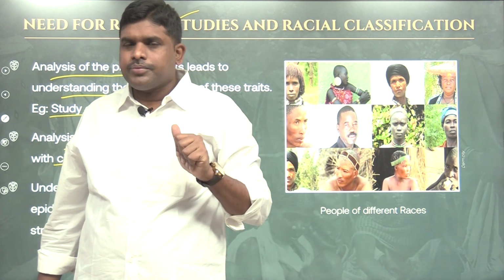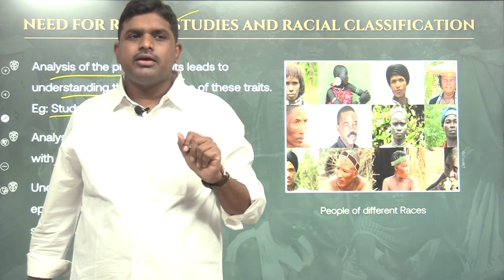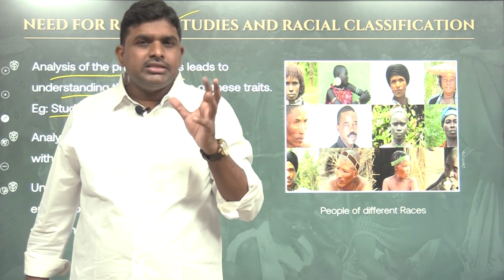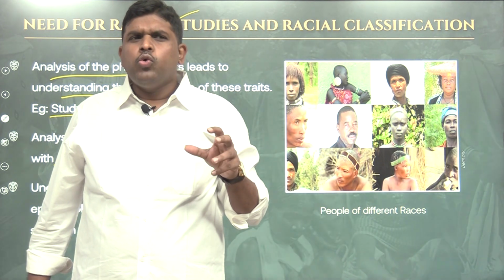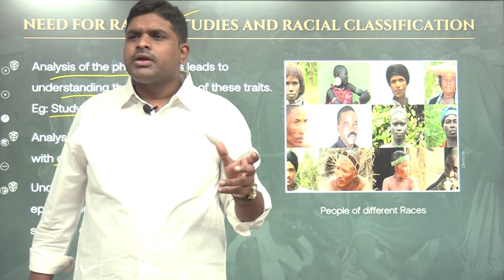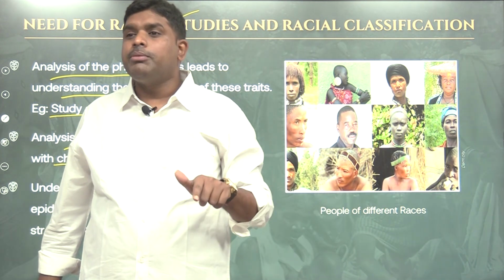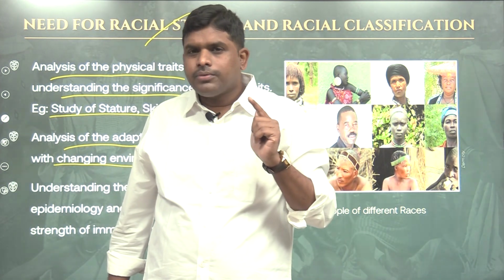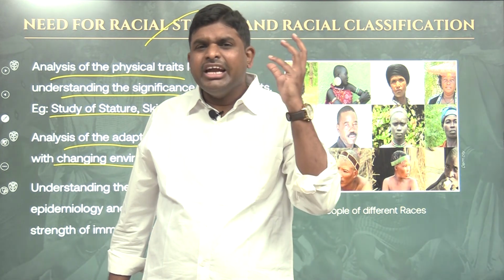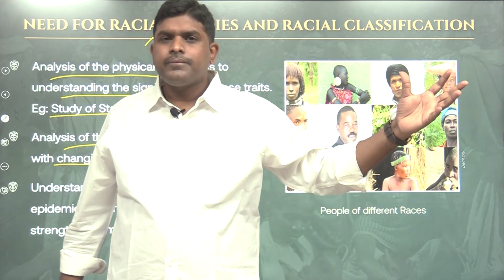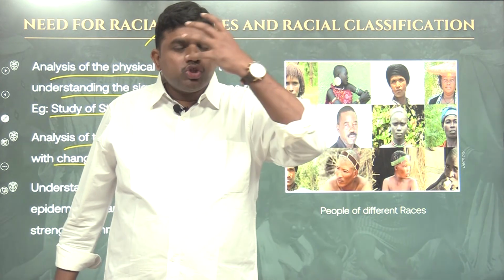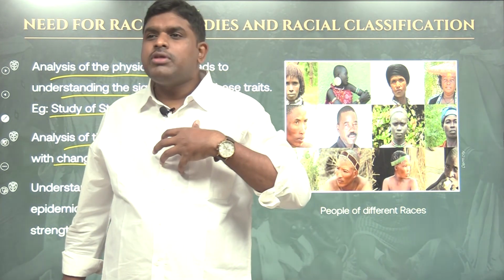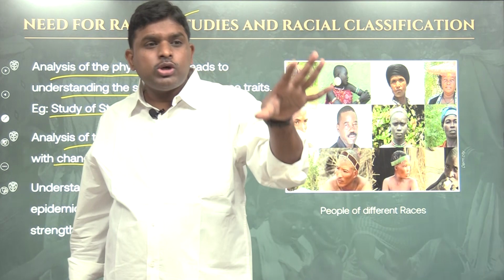Temperature is changing. Up to now, white people have been living here. The temperature is changing. When the temperature is increasing, for which color of people will that increased temperature be adaptable or suitable? Black people. Why? For black people, melanin content will be more. When melanin content is more, the heat which is entering inside will be dissipated equally. The amount of sweating will be more. So the internal organs will be cool. Why? Because the melanin content will help protect the body organs from heating. Because it will dissipate outside, it will also sweat more.